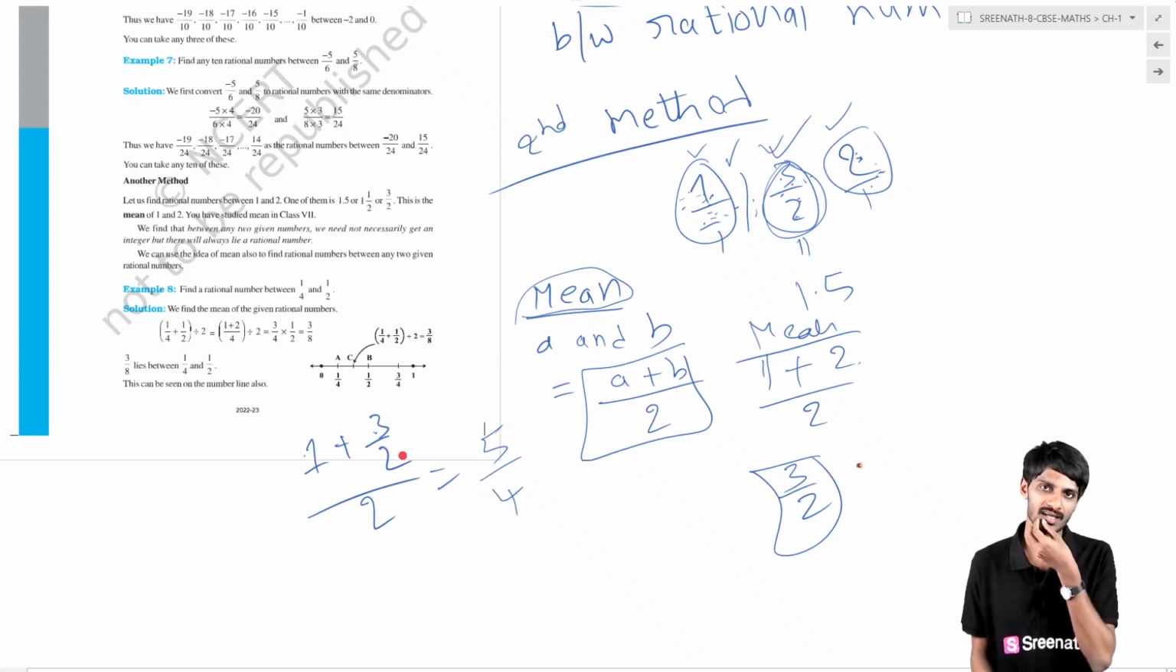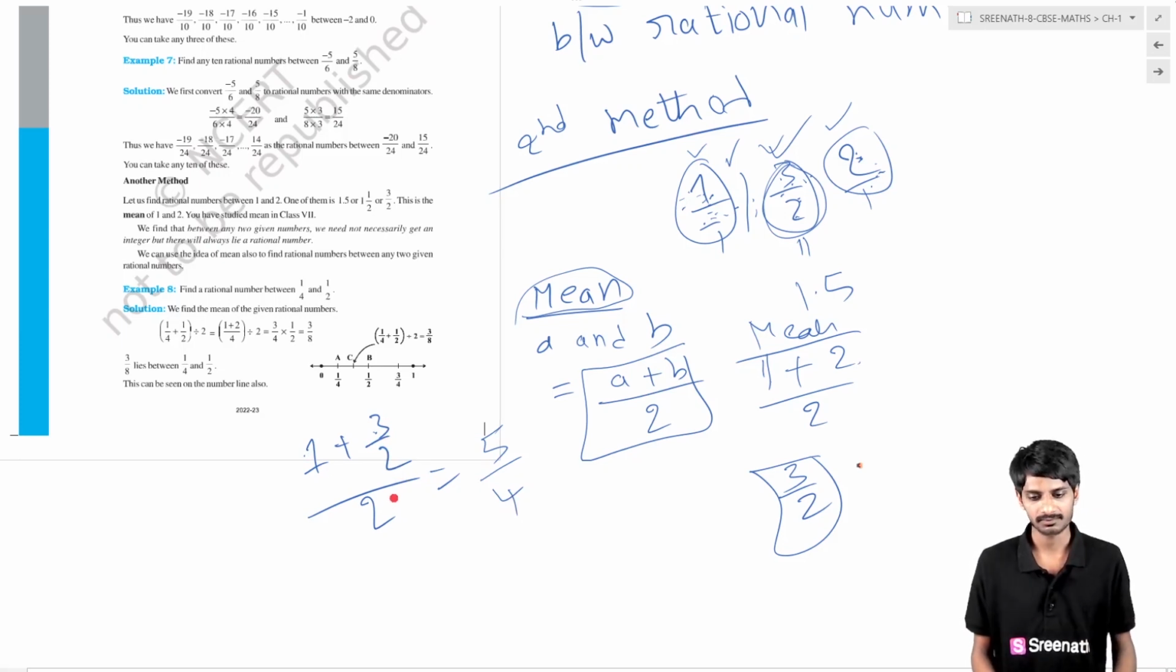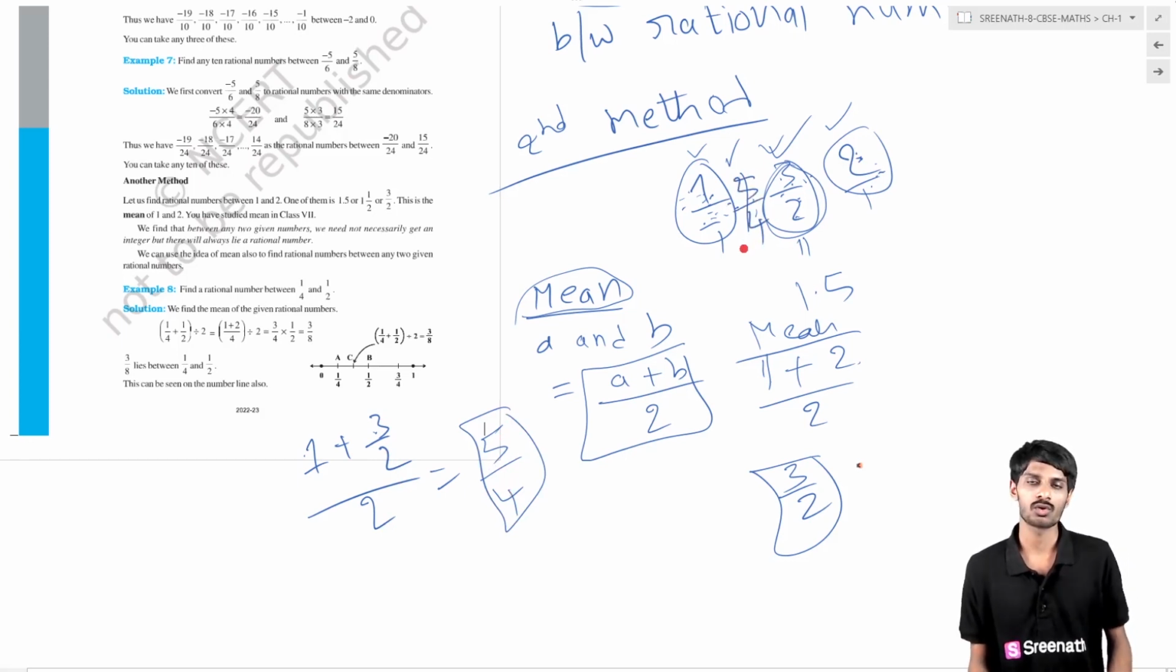2 ones are 2 plus 3. How much is it? 5 by 2. So in the same way, 2 into 2, 5 by 4. So you are getting another rational number, 5 by 4, which is between 1 and 3 by 2. In the same way, it is also between 1 and 2. So how many rational numbers are you getting between these two rational numbers? You are getting two rational numbers.